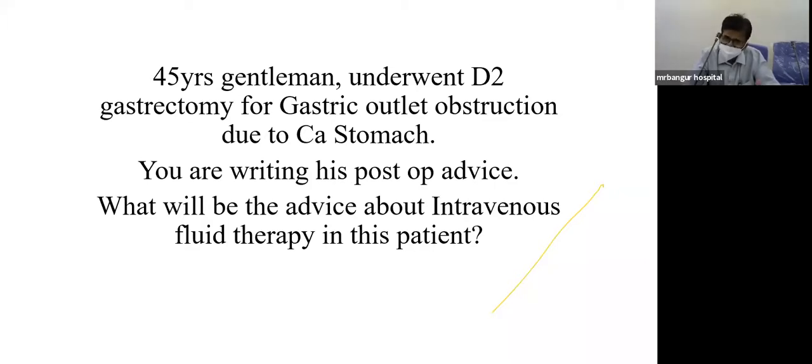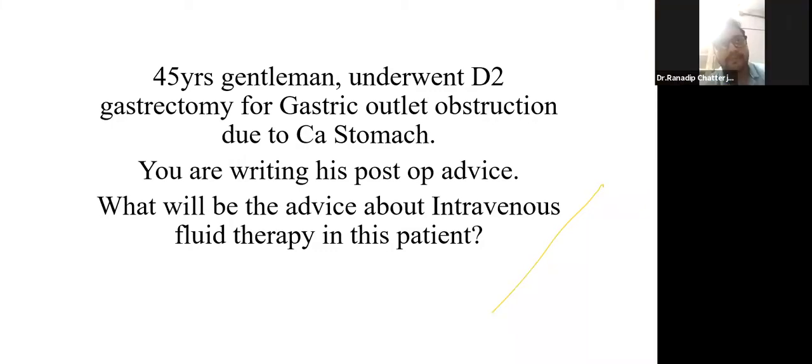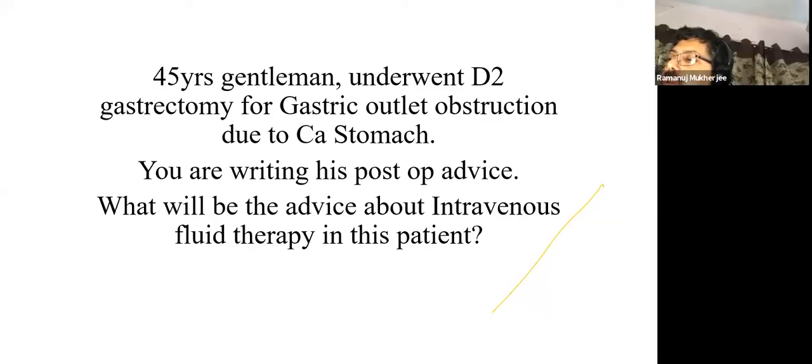Sir, how do you distribute the fluid now? Out of 3 liters, how do you distribute the fluid now? See, in the first 24 hours, what did sir say in the beginning of this discussion when you talked about tissue trauma? Any tissue trauma produces release of which hormone? Cortisol. Okay, sir. Number one is cortisol. Any other hormone that is released as a part of stress response is antidiuretic hormone. Please remember aldosterone and antidiuretic hormones.